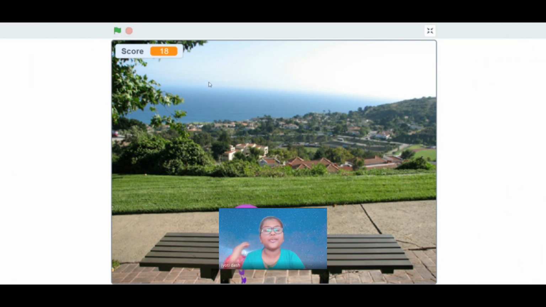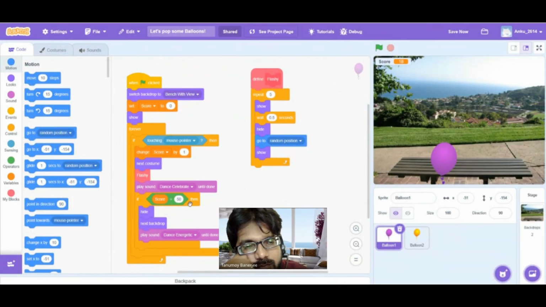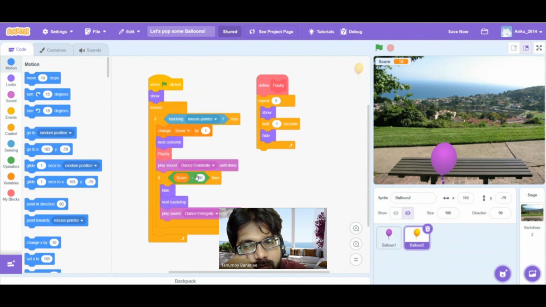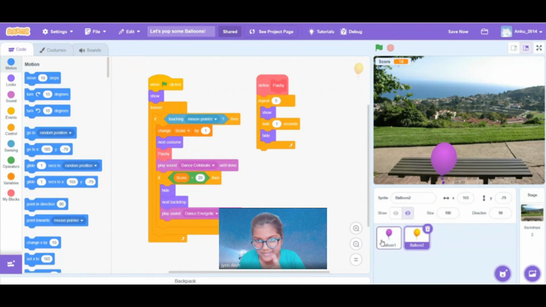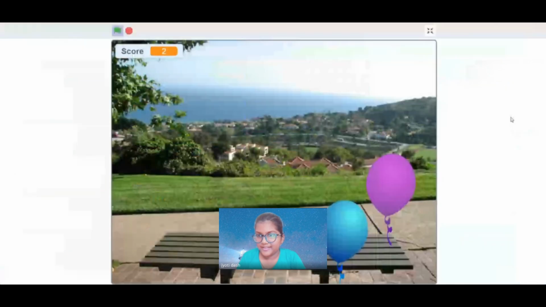Sir, it will show you won when the score is 50. I can change it to 20 for now. Yes, please change to 20 for now. Yes, sir, it's changed. So we can start and do it again.